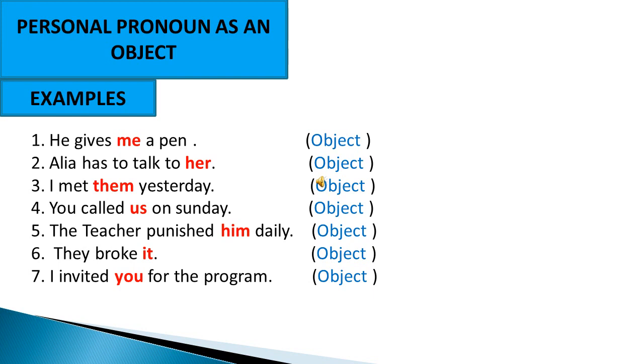So us is an object. The teacher punished him daily. So him is an object. They broke it. So it is an object. I invited you for the program. So you is an object. So all these are objects in these sentences. Okay, so let's go further.